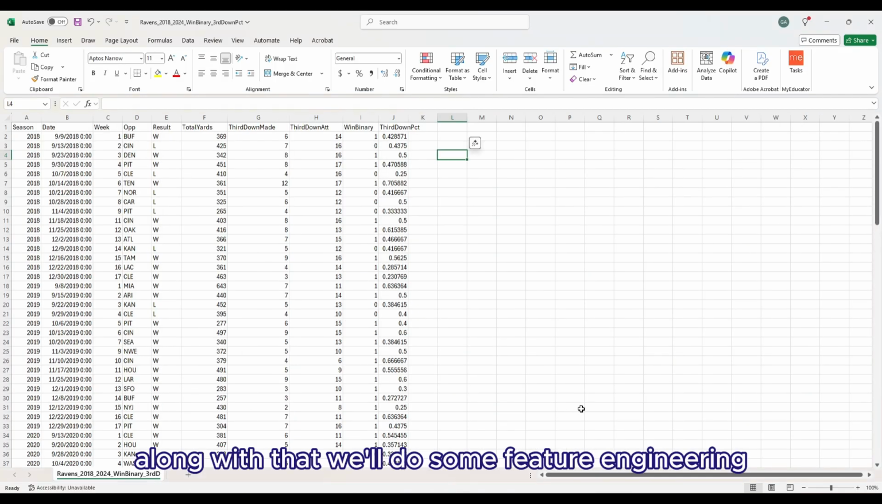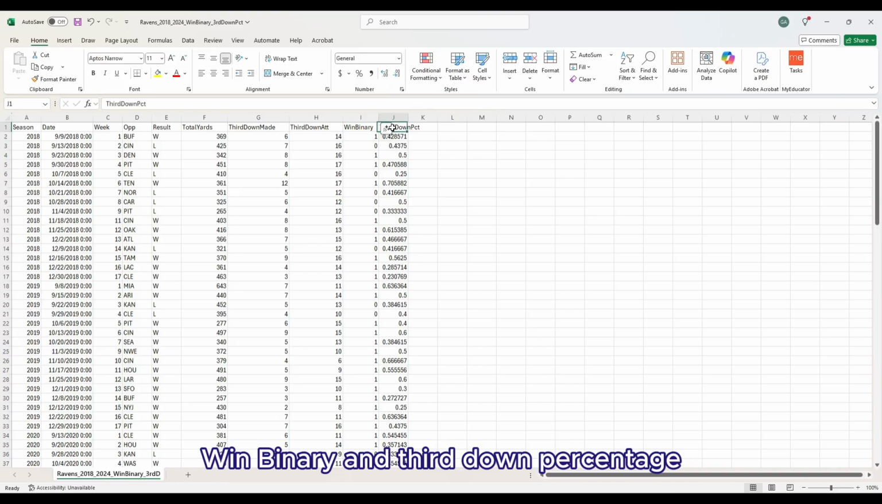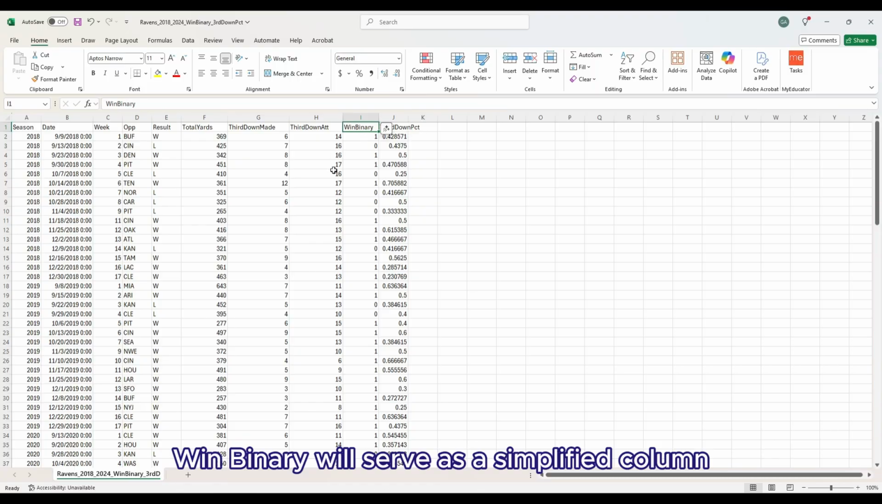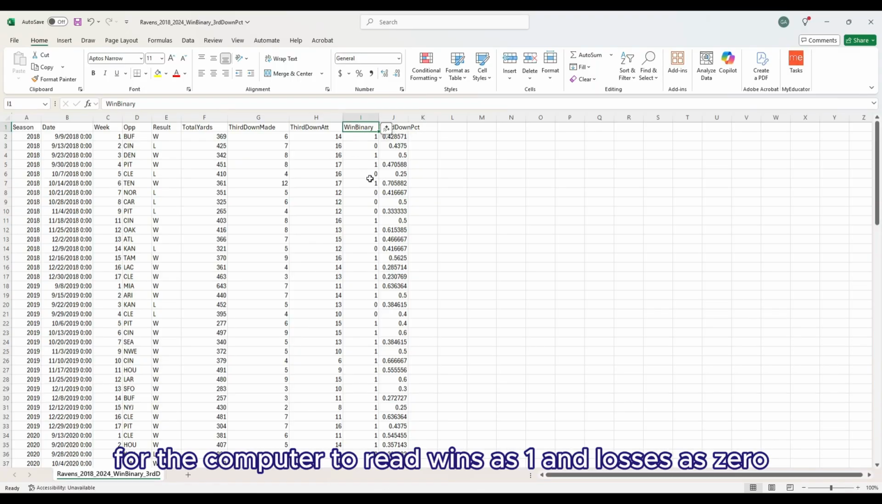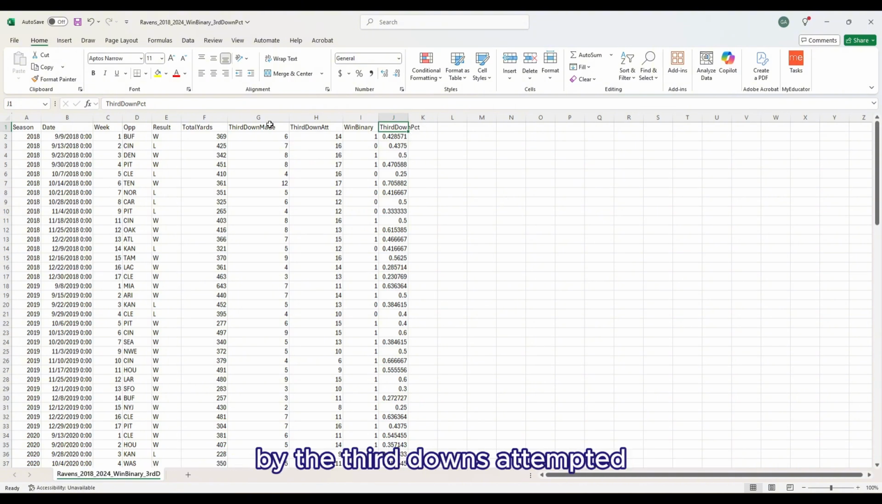Along with that, we'll do some feature engineering where we create 2 more columns: win binary and third down percentage, which will also be included in our analysis. Win binary will serve as a simplified column for the computer to read wins as 1 and losses as 0. Third down percentage can simply be calculated by dividing the third downs made by the third downs attempted.